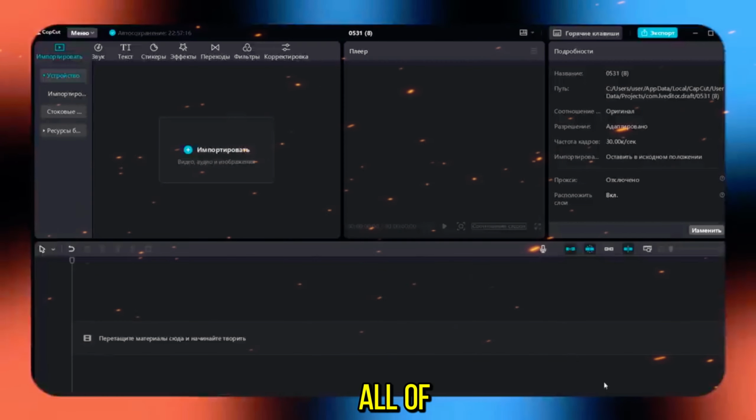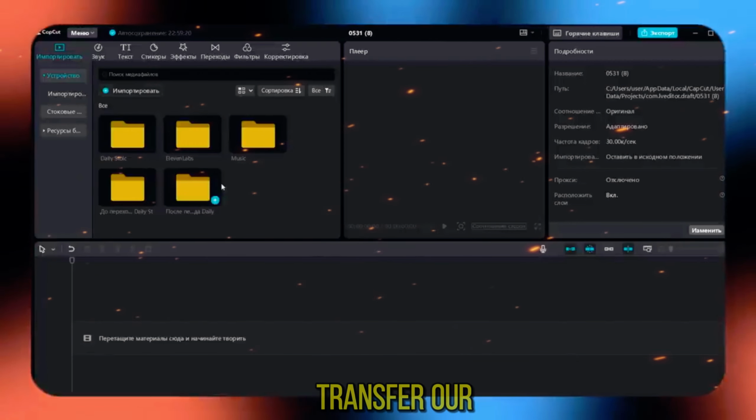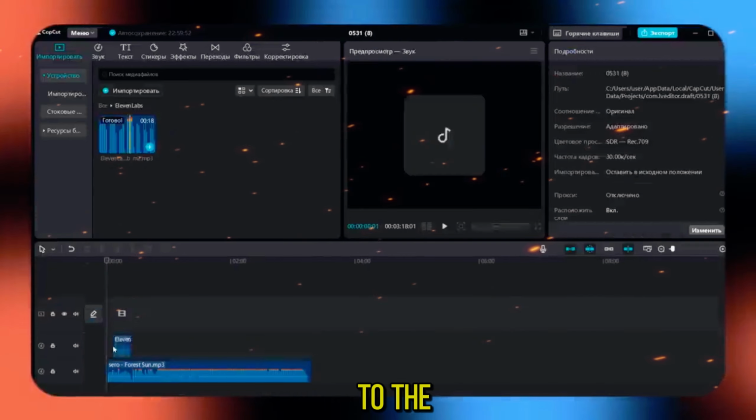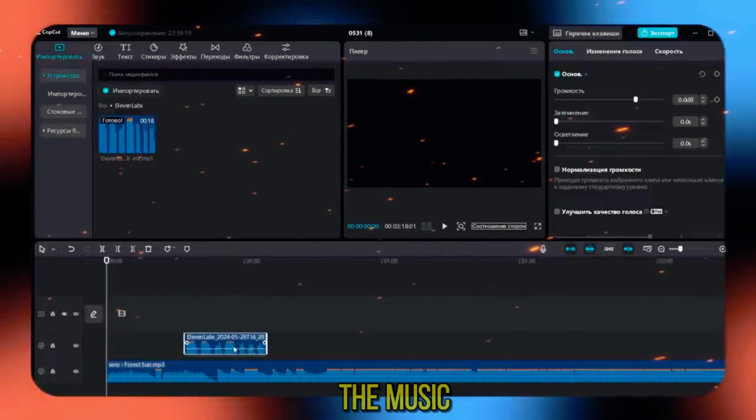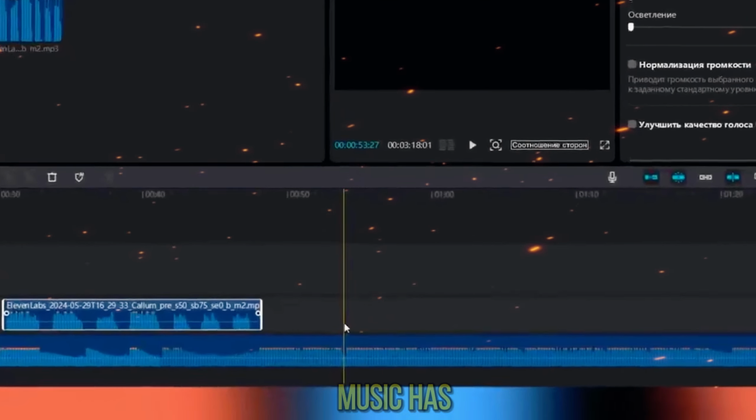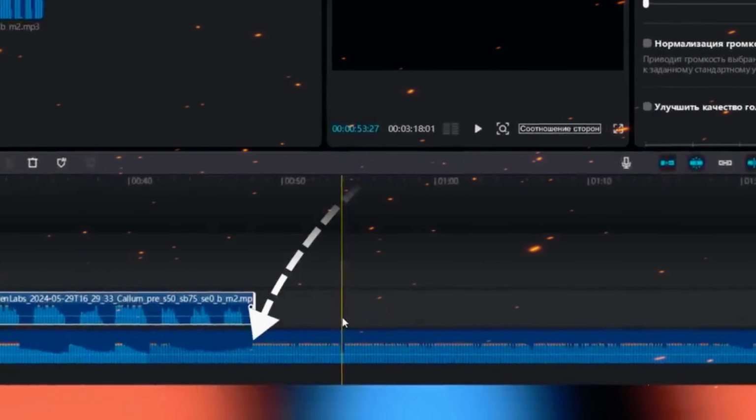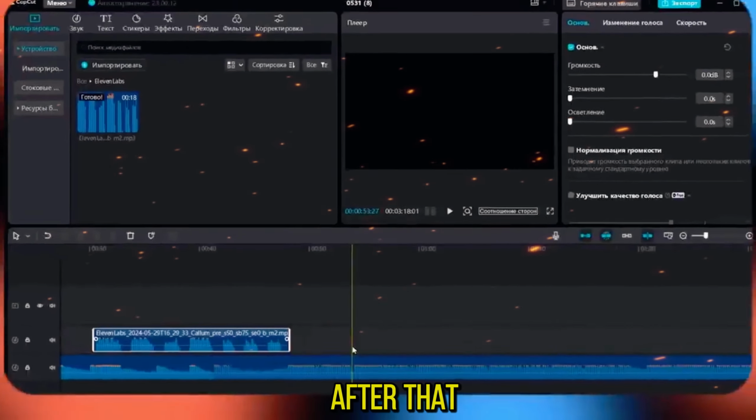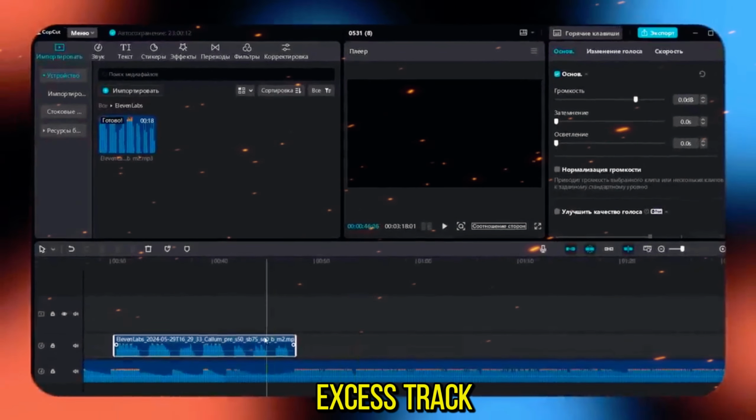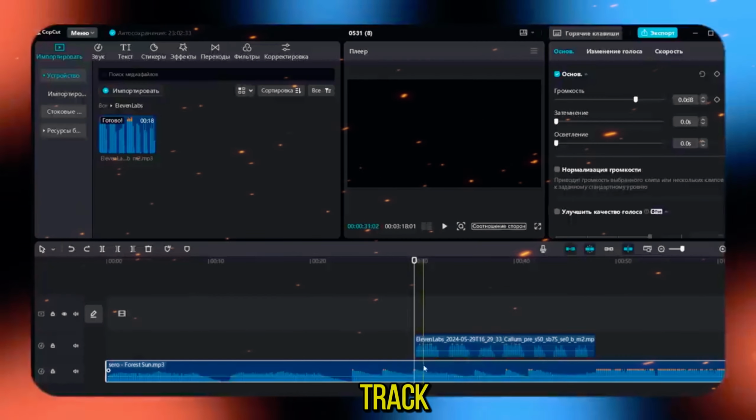We add all of our footage into this window. Transfer our music and voice over to the timeline. Next, I adjust the voice track to match the music. At this point, the music has a dynamic transition, and I want it to start right after my voice track ends. After that, we trim off the excess track and move our music and voice track to the beginning of the timeline.